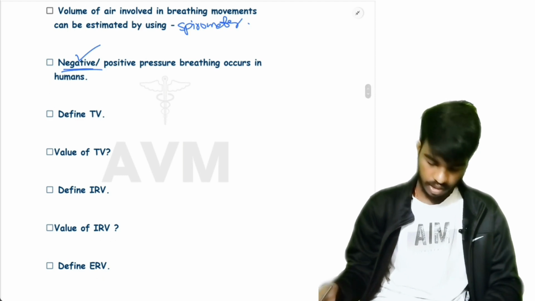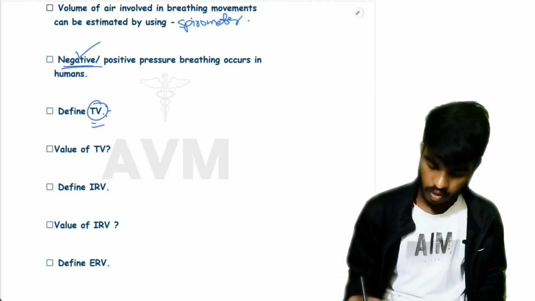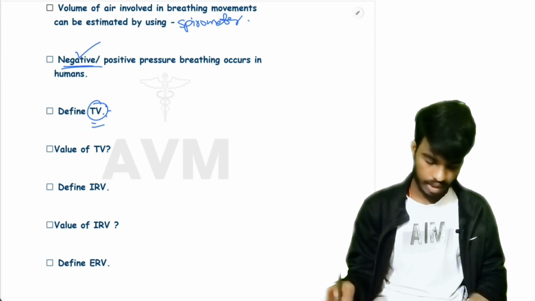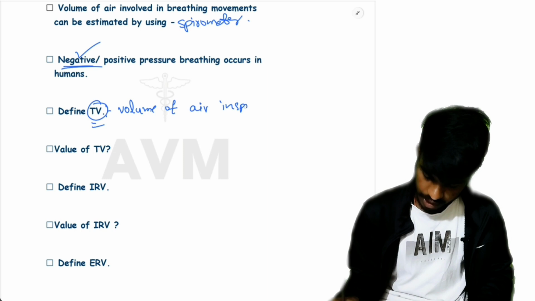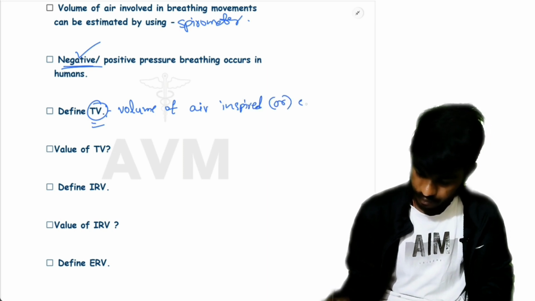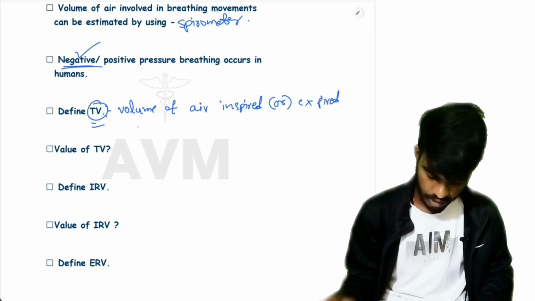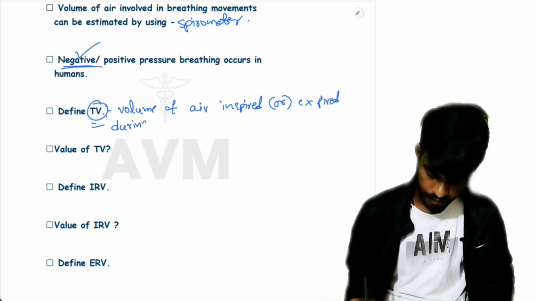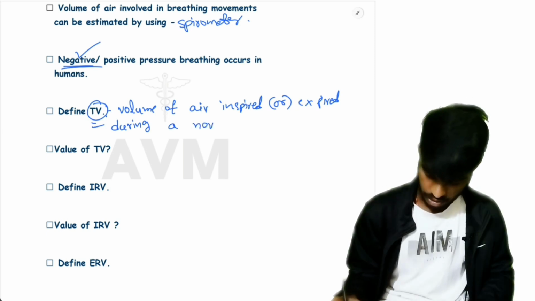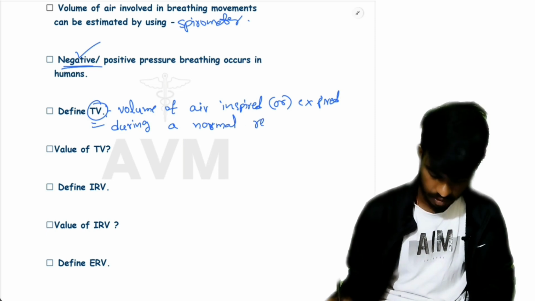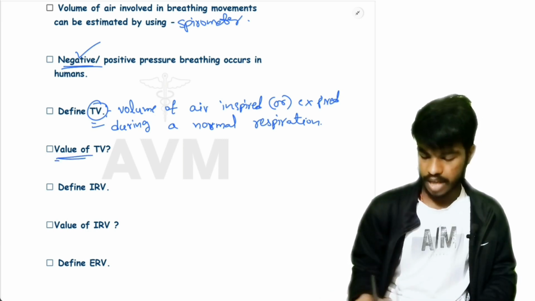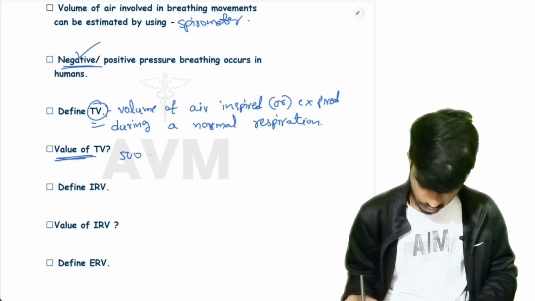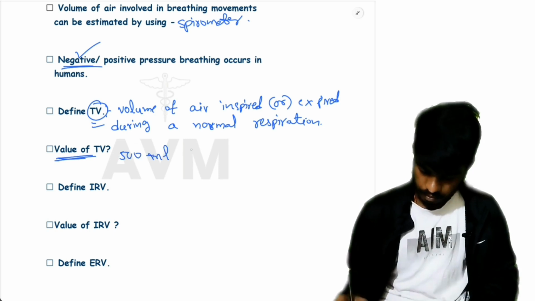Next, define TV. TV means tidal volume. The definition of tidal volume is the volume of air inspired or expired during a normal respiration, and the value of tidal volume is 500 ml per one time.